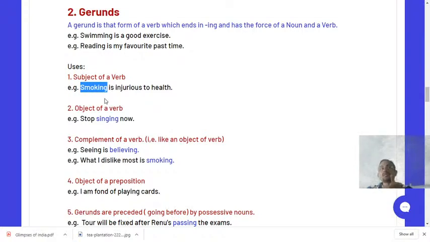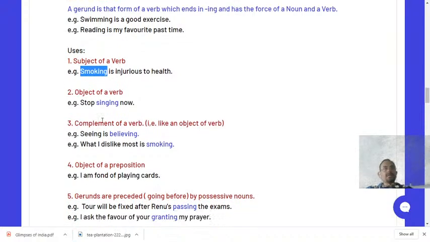So what is the first use of gerund? If an ing word has to be called a gerund, it has to be the subject of a verb. Please do remember this particular use first, then let's move on to the second use.